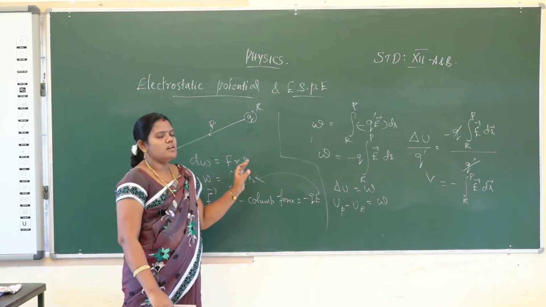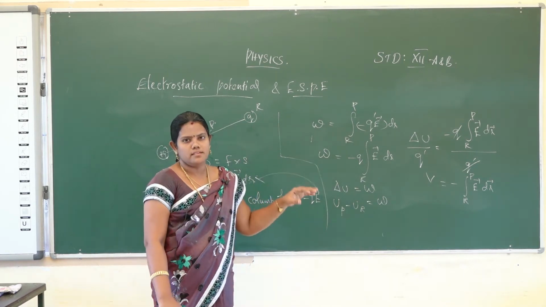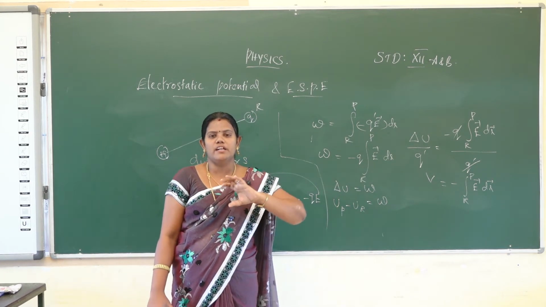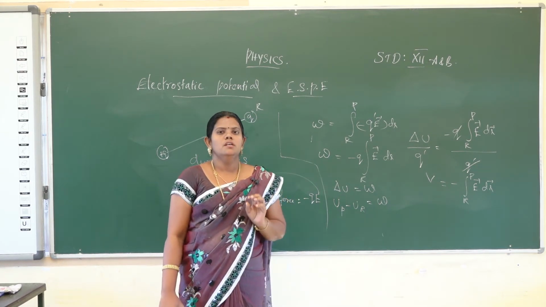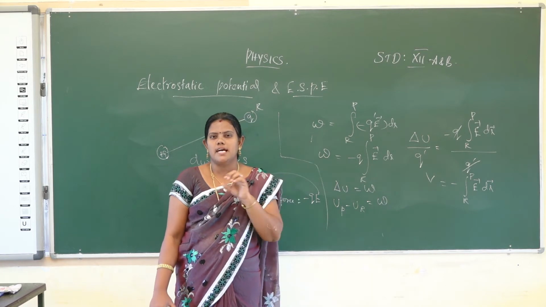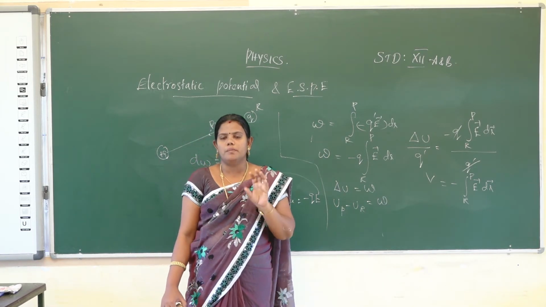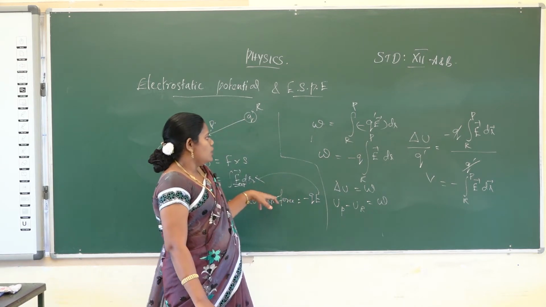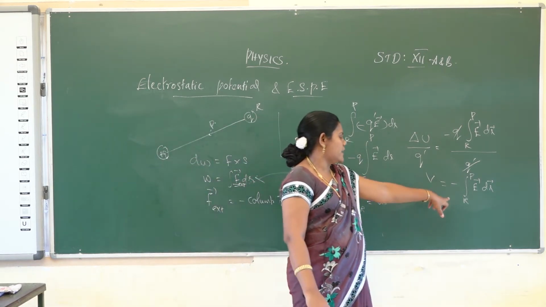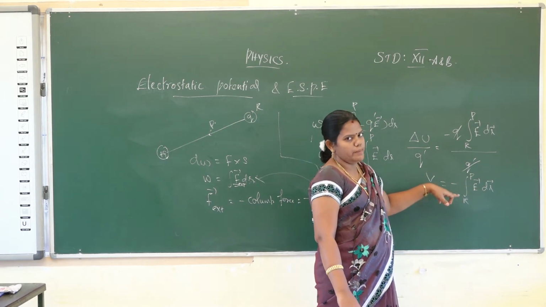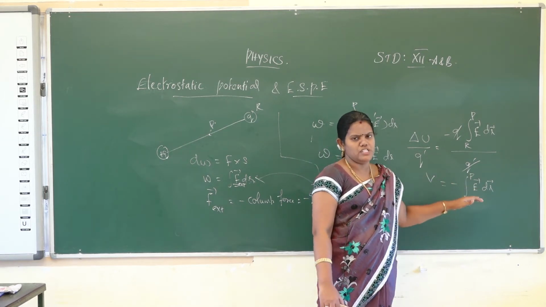The work done is always independent of the path. It only depends upon the initial and final position of the charge. It will never depend on the path along which the charge moves, but only on the initial and final position. Okay, so electric potential V is equal to minus the integral of R to P of E vector into dr vector. This is the formula for electrostatic potential, not potential energy.